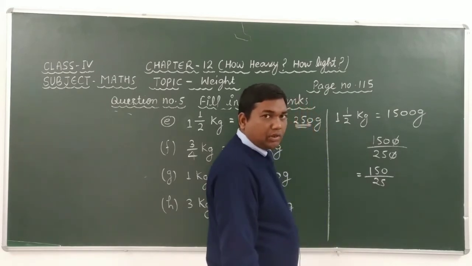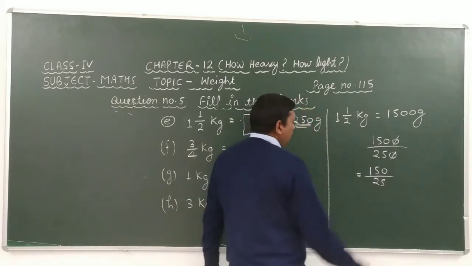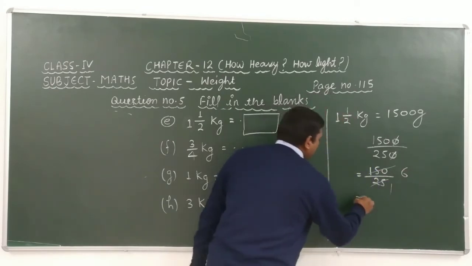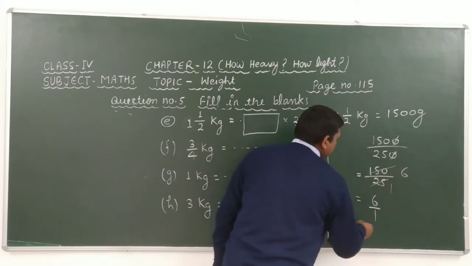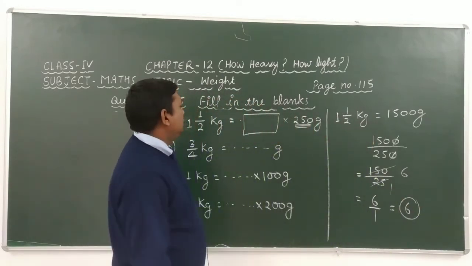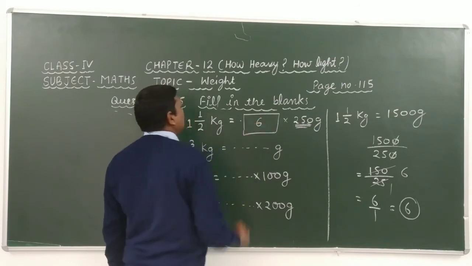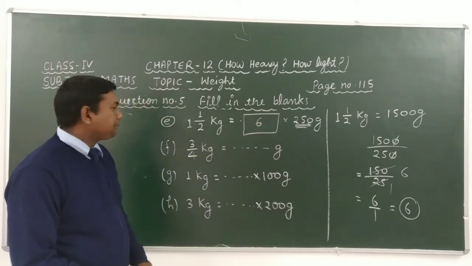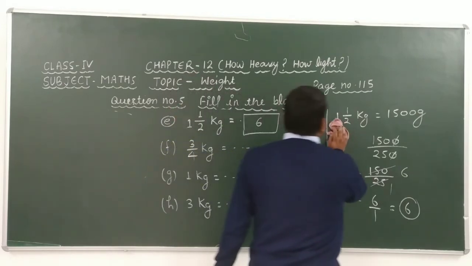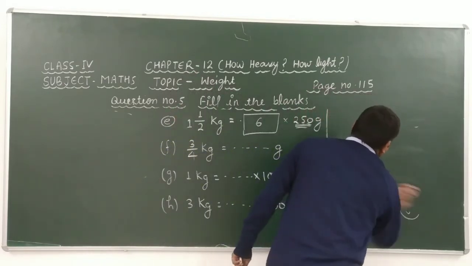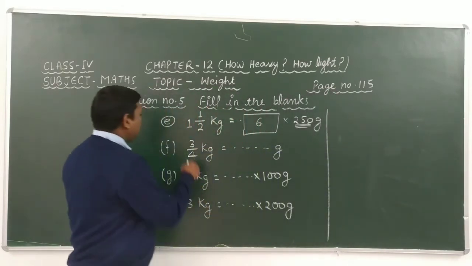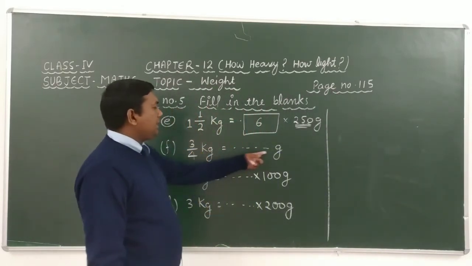Okay, students. Recall the table of 25. 25 × 1 is 25, 25 × 6 is 150. It means that after solving this we get 6 over 1. 6 over 1 is equal to 6. Therefore we can write here 6. Understand? Similarly we can solve all questions. Look, in question number 5 F, it is given 3 over 4 kg is equal to how many gram.